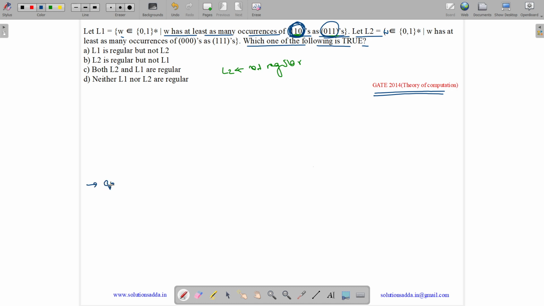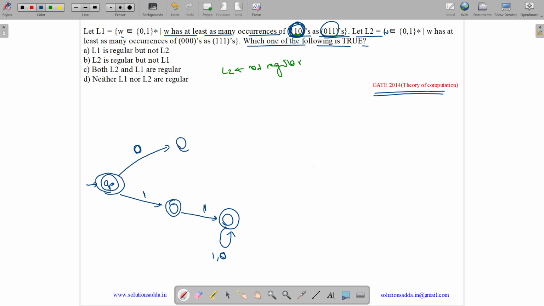Let me see. If you have nothing, then 110s are definitely greater than 011s. If you get a 1 and go to another state, what happens in this state? If you just have a 1, 110s are more than 011s. If you again get a 1, still you will have more 110s than 011s. Here, whatever you get, either a 1 or a 0, as I showed earlier, if you start with 11, then whatever be the case, it will always be an accept state.